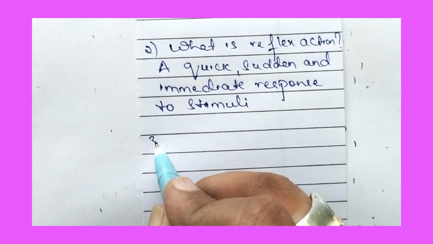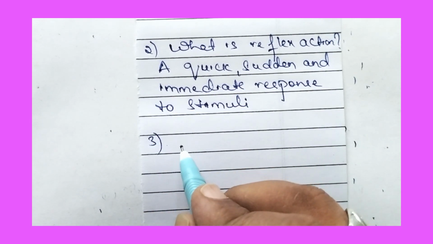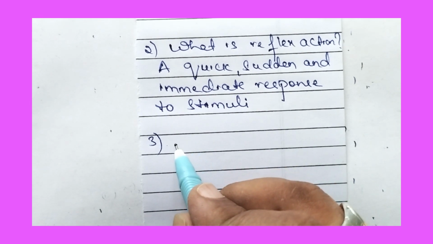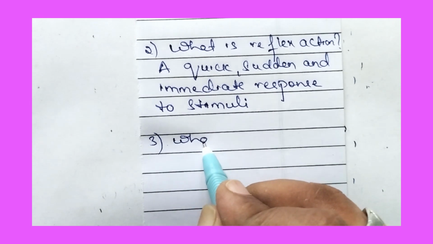Next, the third question is, what is pyruvate?